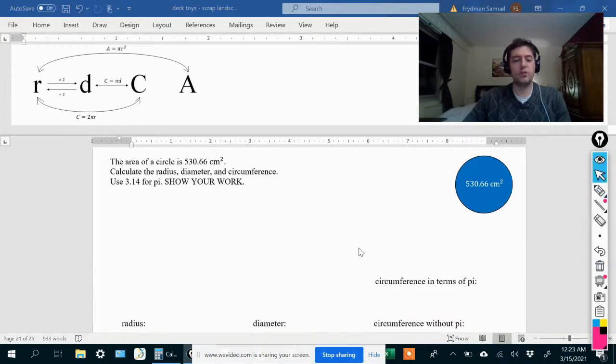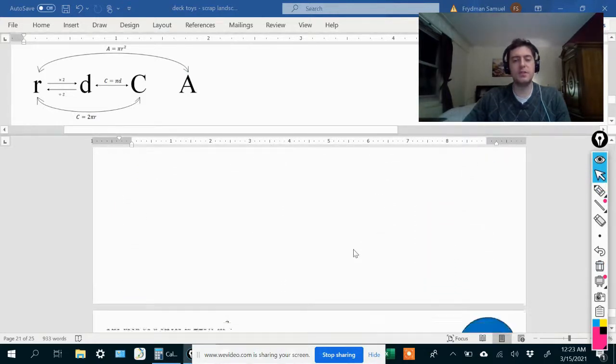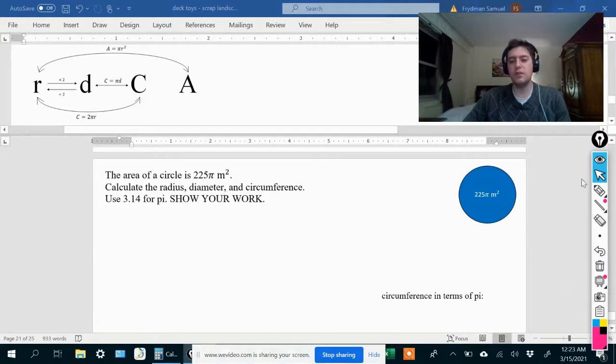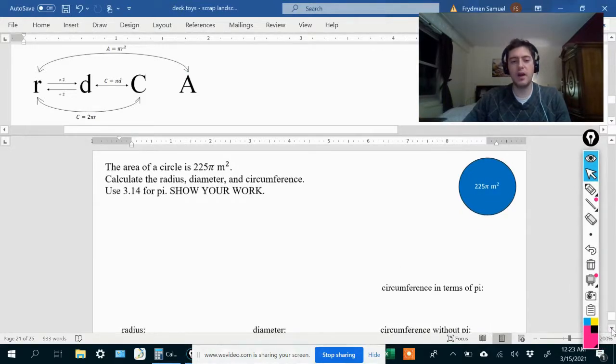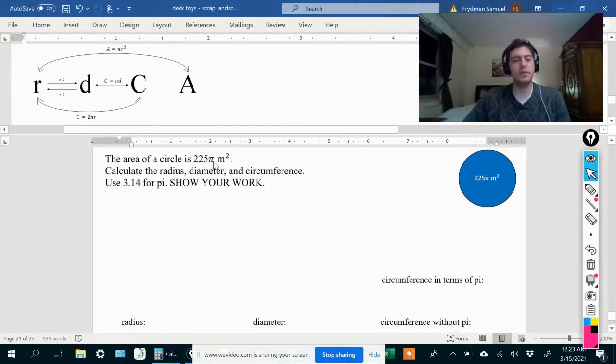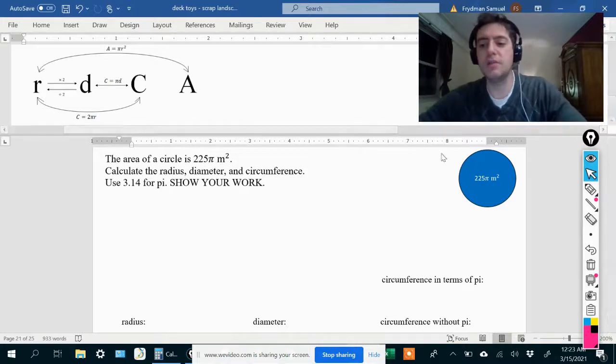Okay, what I'm going to do now is another problem with area, where we're given the area and we have to find the radius, diameter, and circumference, except this time the area is going to be given to us in terms of pi. So we can see that that pi symbol is already in there. And actually that makes it easier. Even though it looks a little bit messier, it actually makes it easier.